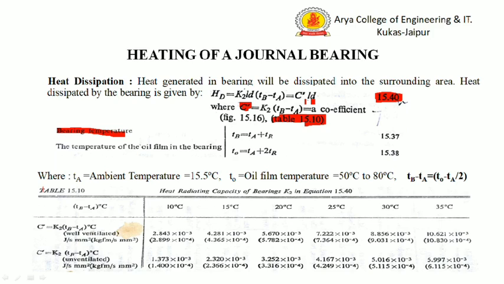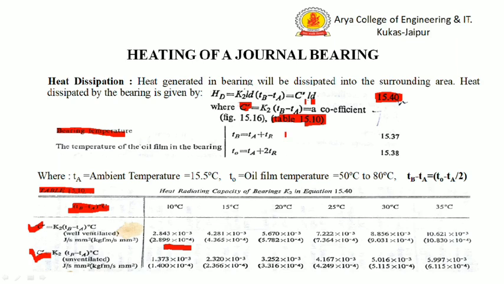This is the table 15.10, and these are the values of C double dash. The value of C double dash depends on TB minus TA. The formula for TB is equal to TA plus TR, and TO. TO is the oil film temperature or operating temperature. Generally, we will take TO between 50 to 80 degrees centigrade.